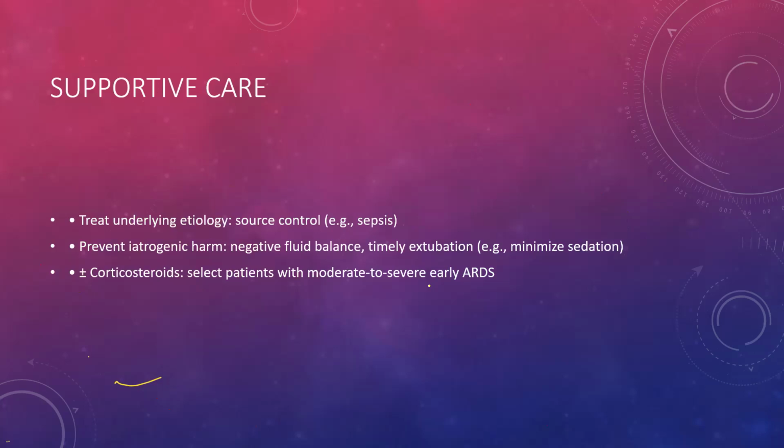Supportive care. So treat the underlying etiology. If it is sepsis, or pneumonia, treat that thing that led to the ARDS, acute respiratory distress syndrome, right? So prevent iatrogenic harm; aim for negative fluid balance. If the patient is fluid overloaded, I will give diuretics, that kind of thing. Patients are always in positive fluid balance, so negative fluid balance is very important. Timely extubation, minimize sedation, and corticosteroids in selected patients.